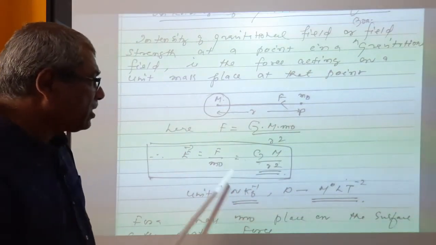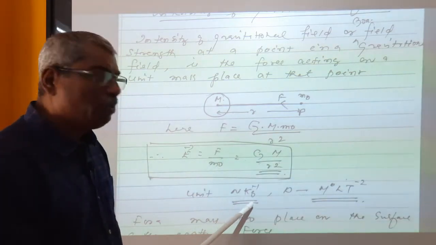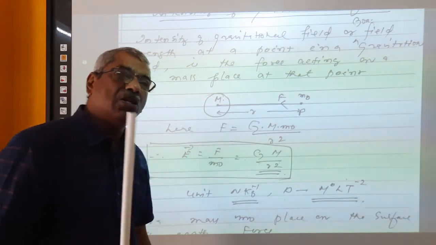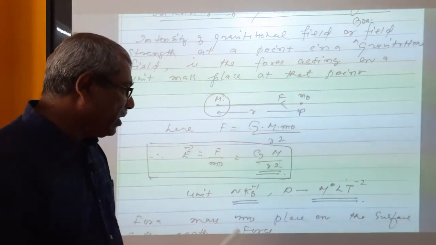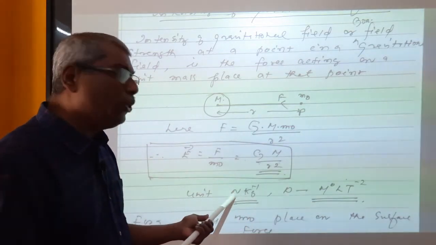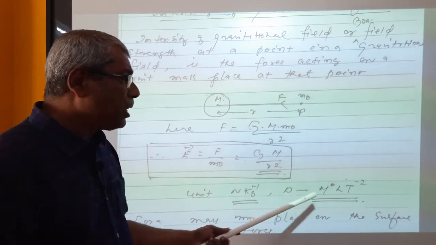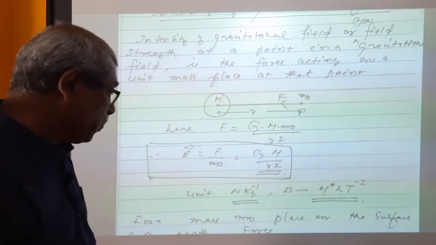Its unit is F by m0. F is Newton and m0 is kg. Newton per kg. Always remember the intensity of gravitational field at a point due to a body has the unit N kg raised to minus 1, that is Newton per kg. Dimensions are M raised to 0, L raised to 1, T raised to minus 2.